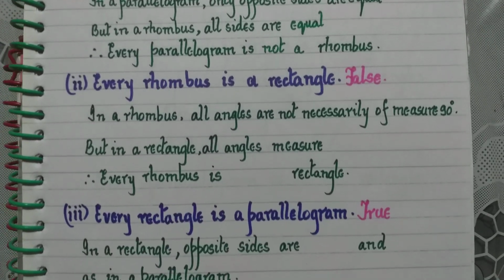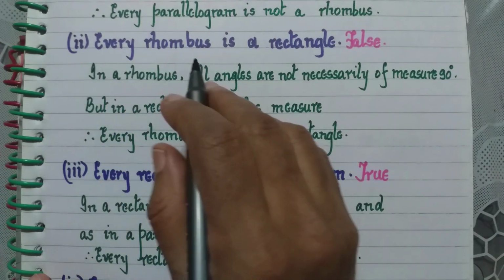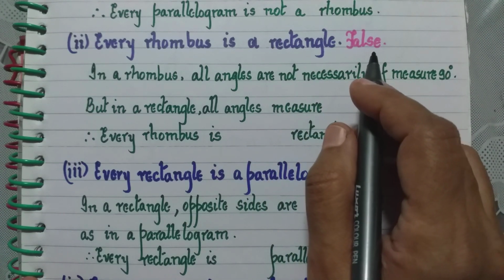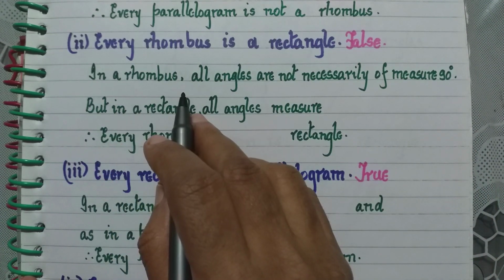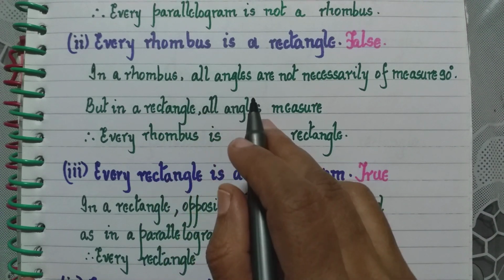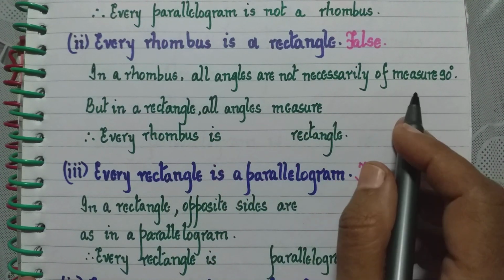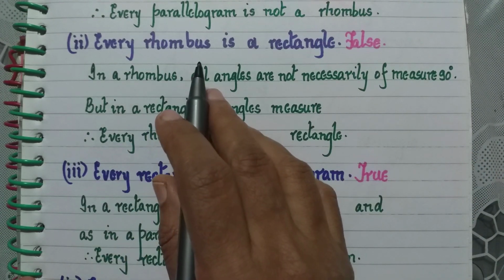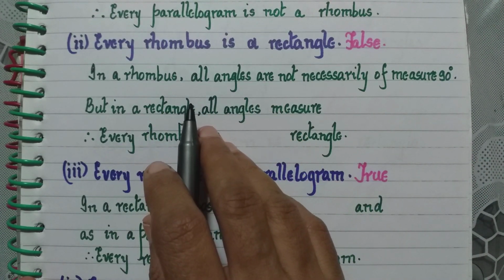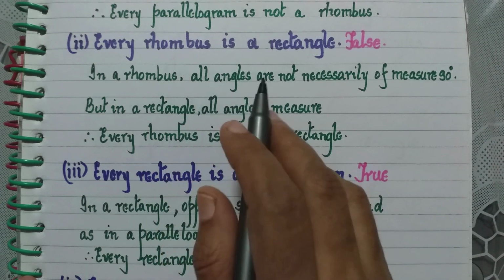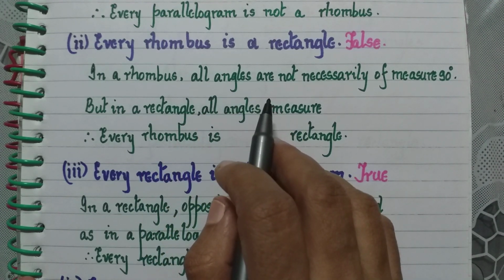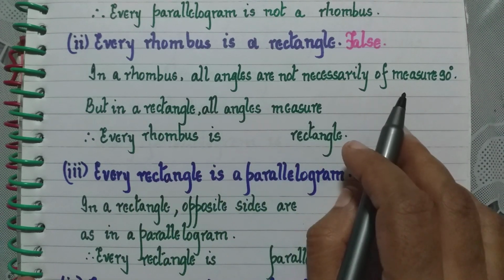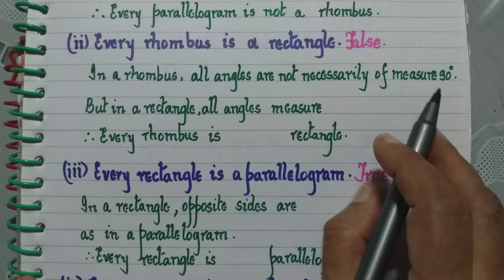Going to the second question, every rhombus is a rectangle. This also is false. Why? In a rhombus, all angles are not necessarily of measure 90 degrees. If you remember, in both a rhombus and a square, all their sides are equal. In a square, it is necessary that all the angles are 90 degrees, but in a rhombus, all the angles are not necessarily 90 degrees.